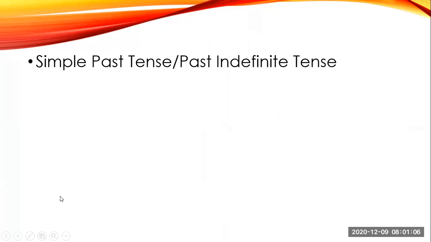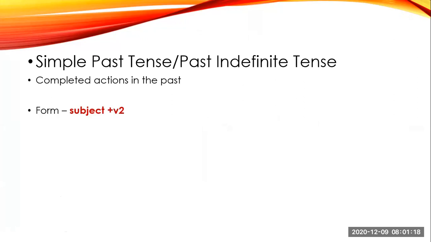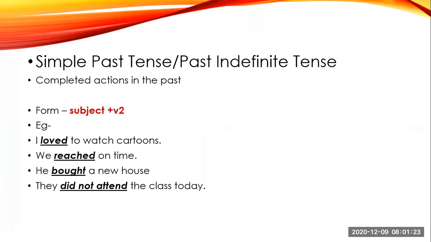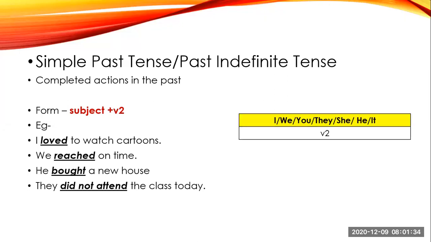First, simple past tense. Simple past tense means the action which started in the past and is already completed in the past. We'll see the form: subject plus verb, the second form of the main verb, is your past tense. Examples: I loved to watch cartoons. So here, this loved indicates that this action is already completed in the past.